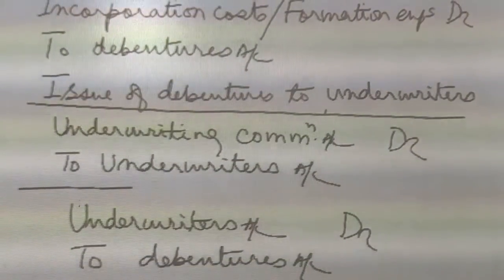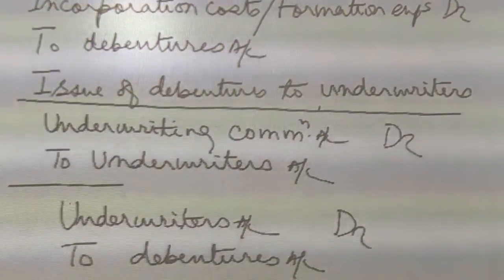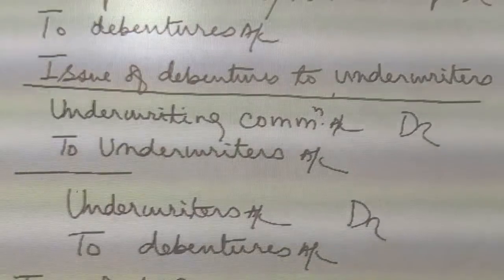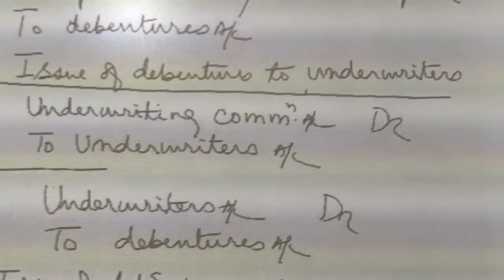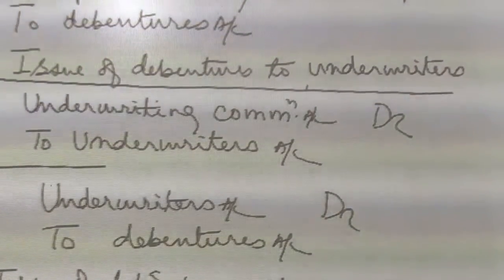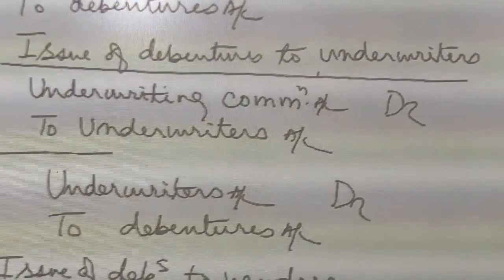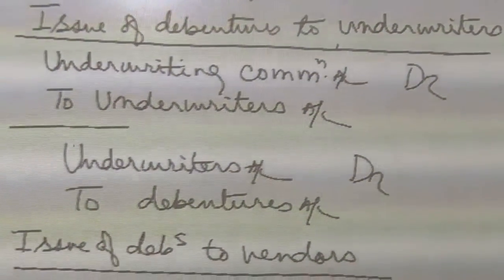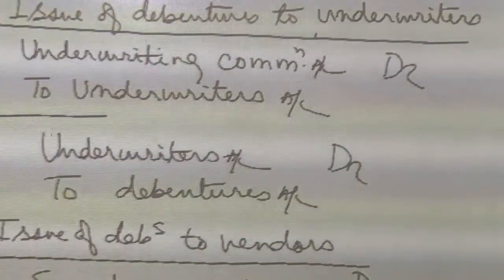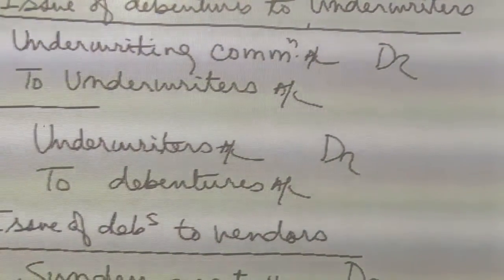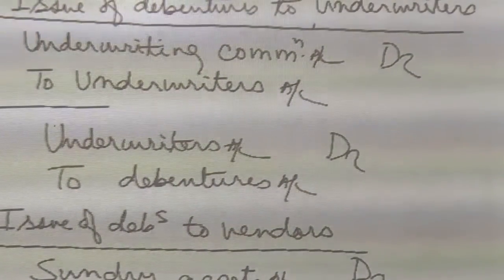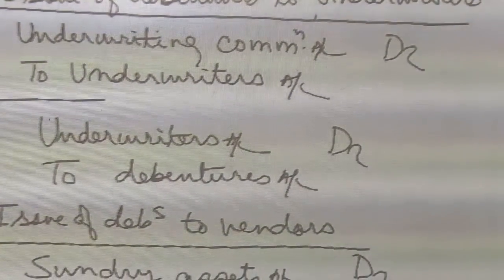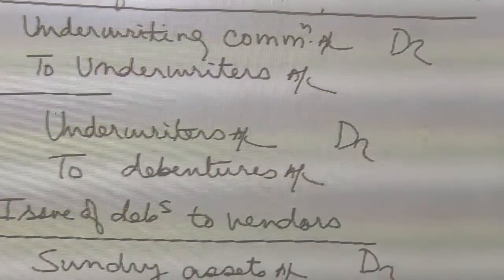So when debentures are issued to them as underwriting commission, the accounting entries are underwriting commission account debit with the commission that should be allowed to them to underwriter's account. Then underwriter's account debit to debentures account with the value of debentures. Now here, debentures may be issued to them at a discount also, or it may be issued to them at a premium also.